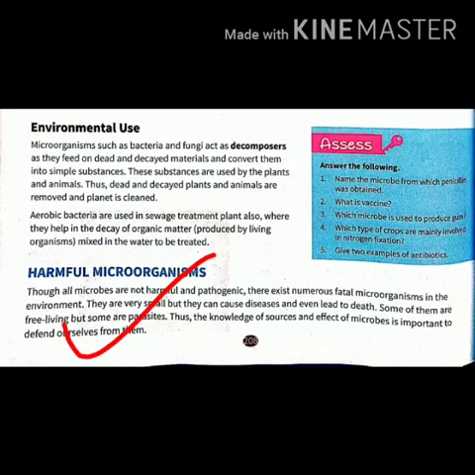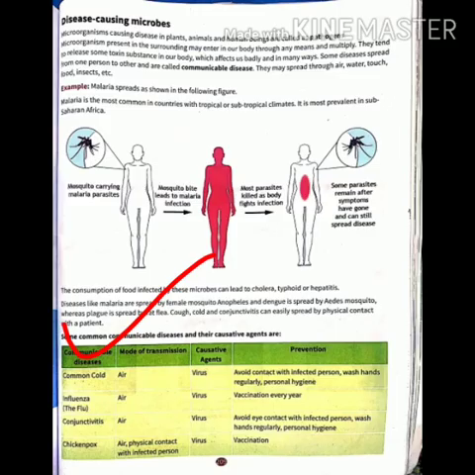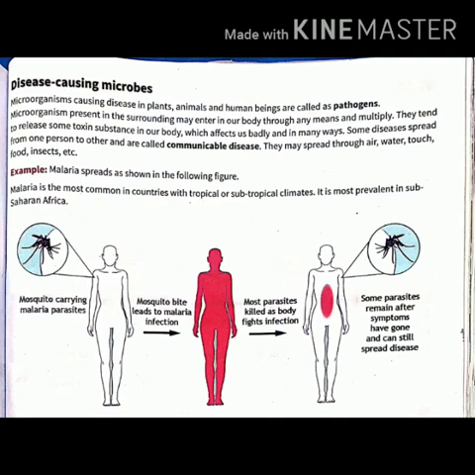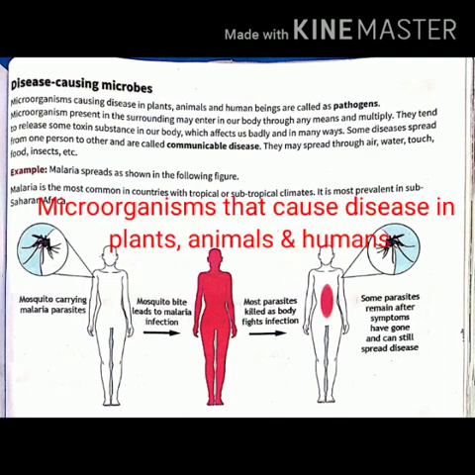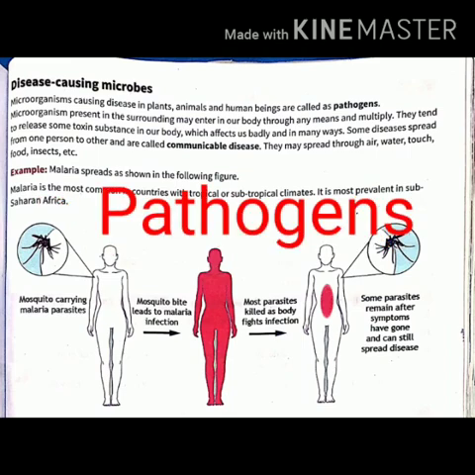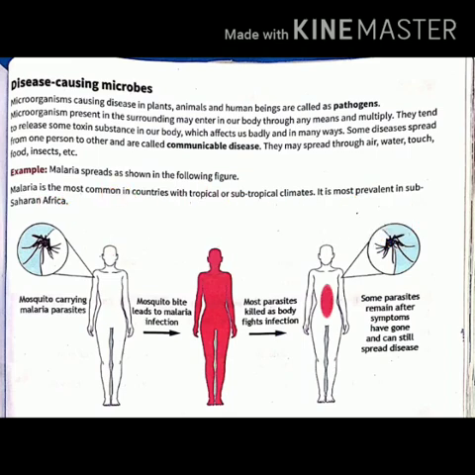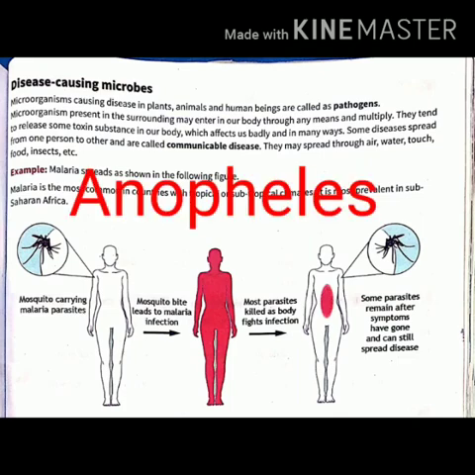Now the next topic is harmful microorganisms. First let us understand the term pathogen. Microorganisms which cause diseases in plants, animals and human beings are called pathogens. For example, malaria. Malaria is caused by the bite of the female mosquito Anopheles.